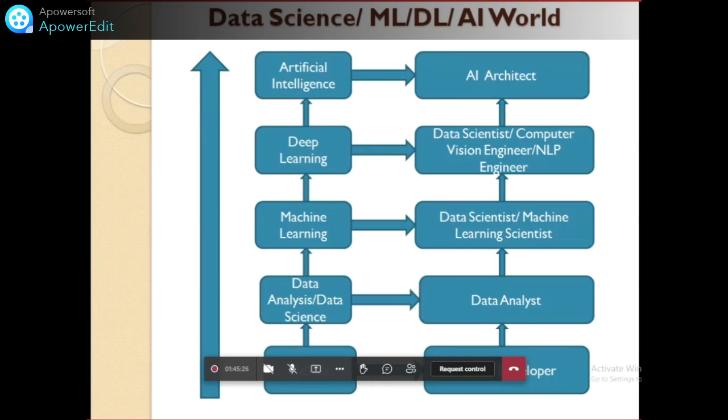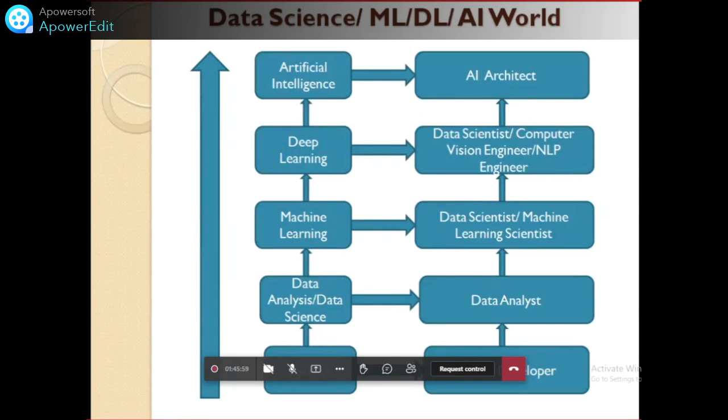The roles and responsibilities of data science and data analysis: the raw data which we talked about in the previous slide is given to the data science team. The data science team, with the help of the Python language and mathematics, will clean that raw data. The responsibility of the data science team is to clean and prepare the data. The person doing this is called a data analyst in the company. After cleaning the data, that clean data is given to the machine learning team.